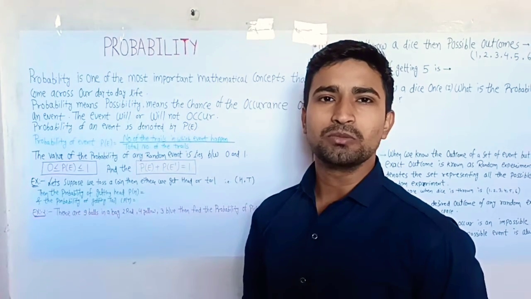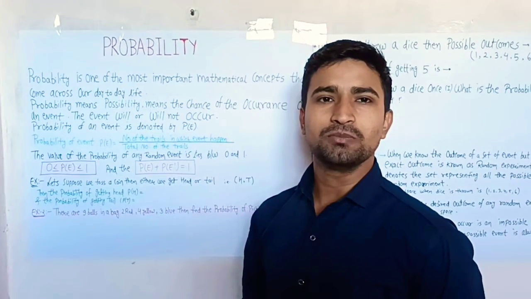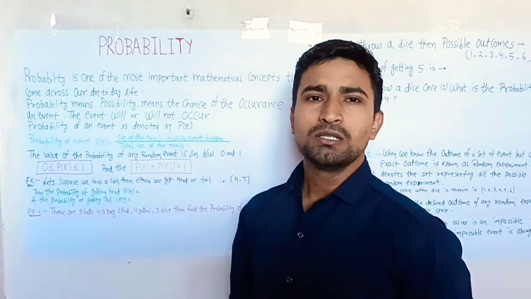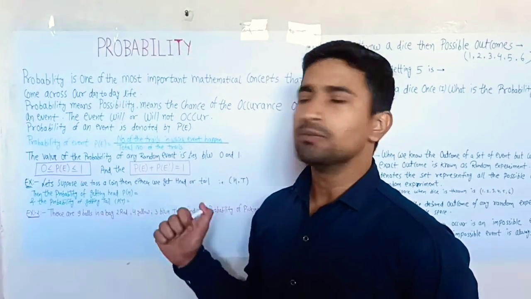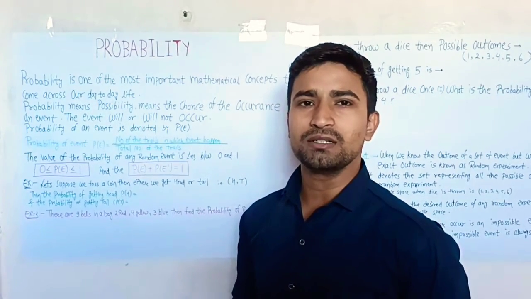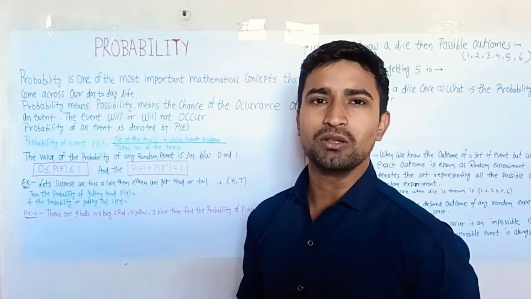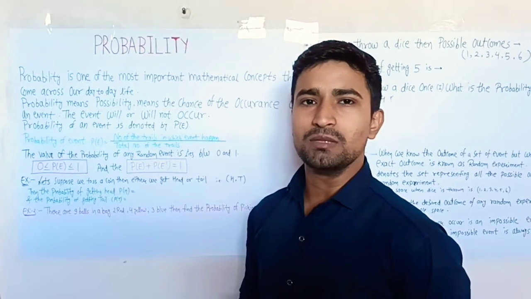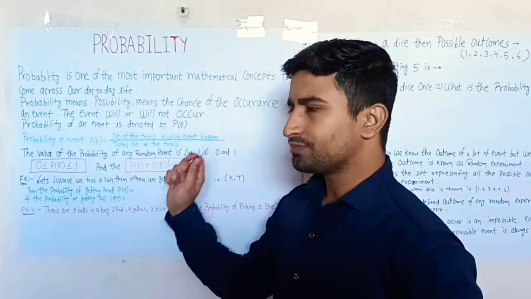We are discussing probability. Probability is one of the most important mathematical concepts that occurs in our day-to-day life. Probability means possibility. Possibility means the chance of the occurrence of any event, meaning it will or it will not happen. The probability of any event is represented by P(E).